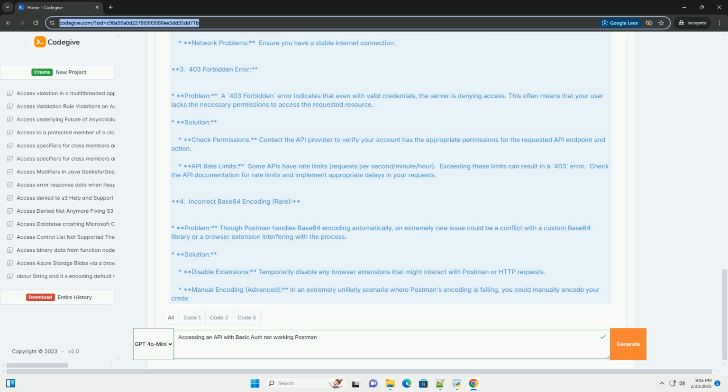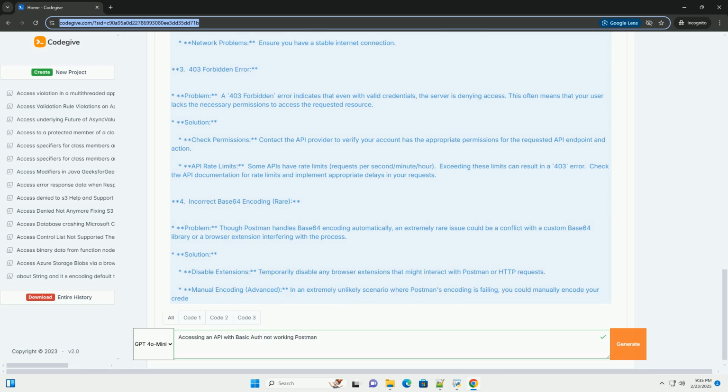3. Adding authorization. Click on the Authorization tab in the request pane. Select Basic Auth from the Type drop-down. In the username field, enter your API username. In the password field, enter your API password. For sending the request, click the Send button. Postman will automatically encode your credentials using base64 and include them in the authorization header. The header will look something like this: Authorization: Basic base64-encoded-credentials.